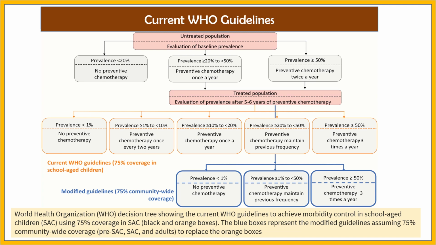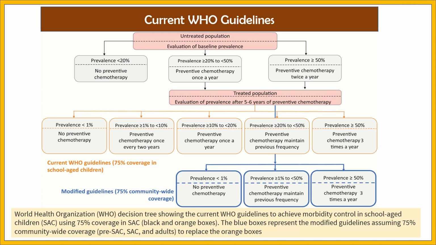So this is the scenario which was previously followed, but there are current WHO guidelines, which are modified guidelines. According to this, when there is a prevalence of 1%, then there is no preventive chemotherapy.